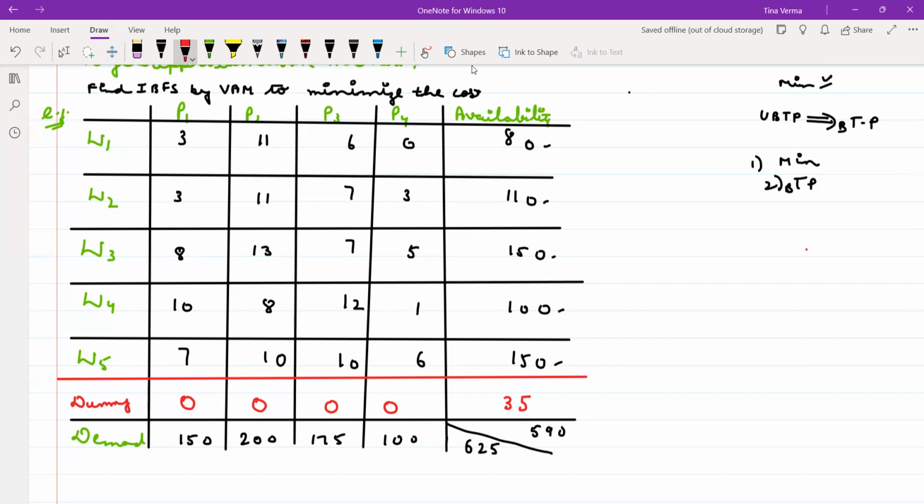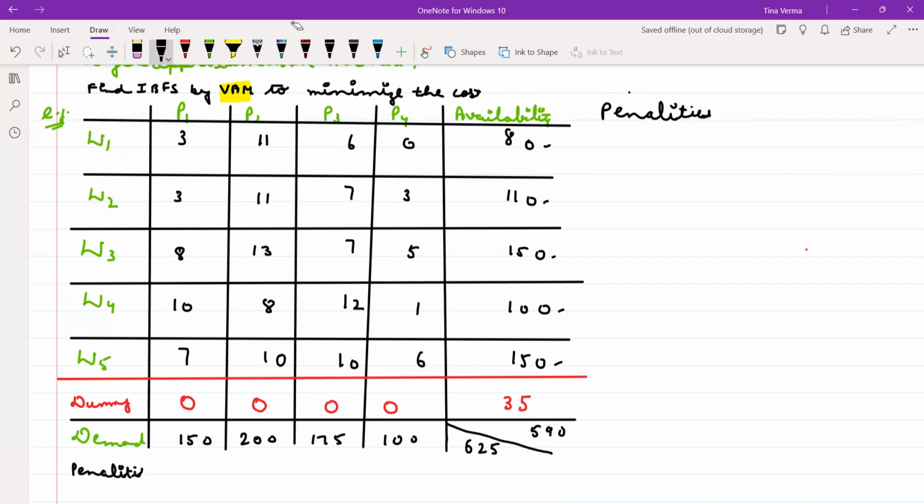If it were northwest corner, you would apply the northwest corner rule, if it were LCM you would apply the least cost method, but here you have to apply Vogel's approximation. So in Vogel's approximation, we firstly calculate the penalties in each row and we calculate the penalties in each column.